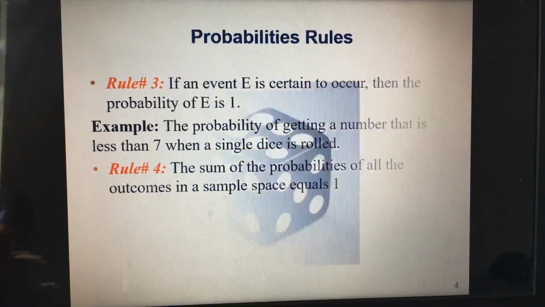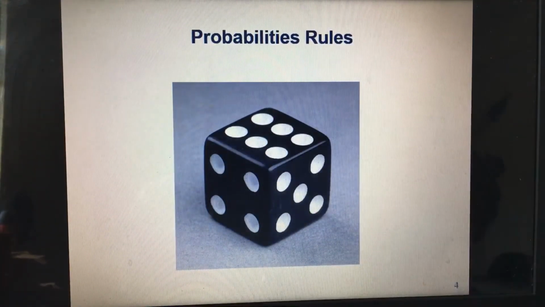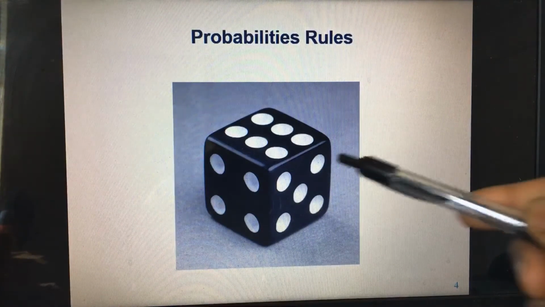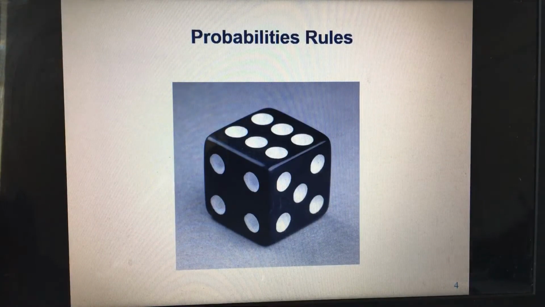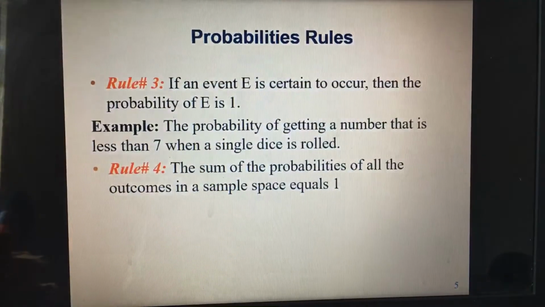Again, look at that dice. All these numbers here are less than 7. So the probability that you get a number that is less than 7 when you roll this die is 100%. Okay? So that is rule number 3.